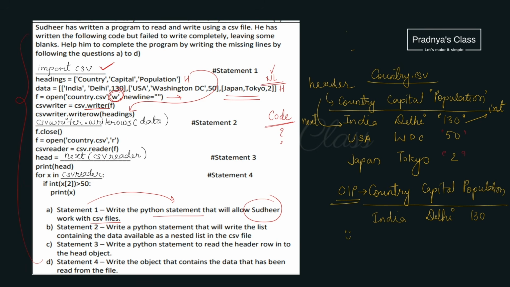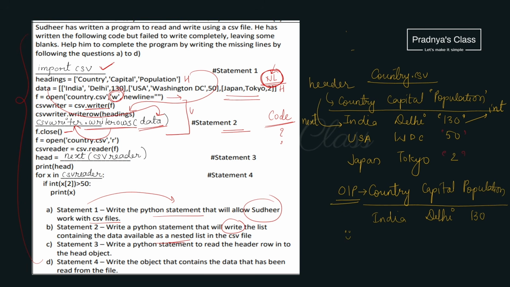You are quite clear now, right? When we use a nested list, we will be using the writerows function. So look at statement 2. We need to write this nested list. For that we will be using the writerows function with the csv writer. That's why we are using the writerows function with the writer object, and the parameter is the nested list. In the next statement we are closing the file.